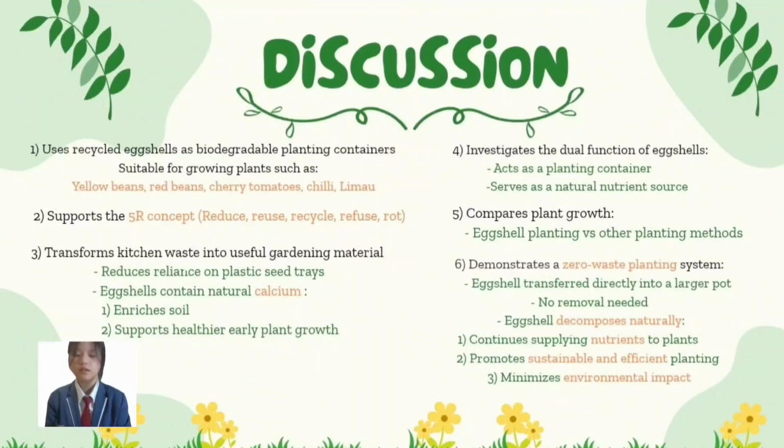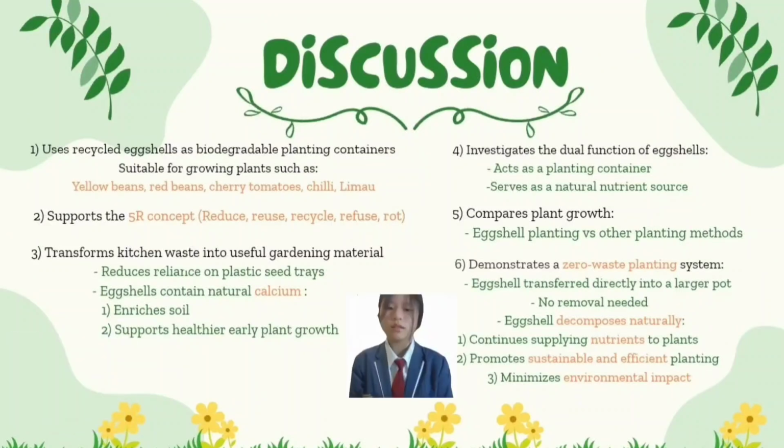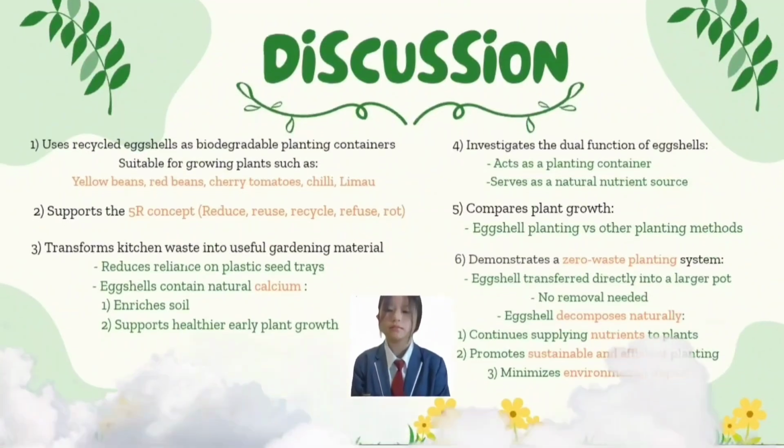Fourth, it can investigate the dual function of eggshells, as they can act as a planting container and serve as a natural nutrient source. Fifth, it compares plant growth between eggshell planting and other planting methods. Sixth, it demonstrates a zero-waste planting system, where the eggshell can be transferred directly into a larger pot with no removal needed. This is because eggshells decompose naturally and can continue supplying nutrients to the plants. Seventh, it promotes sustainable and efficient planting. And lastly, it minimizes environmental impact.